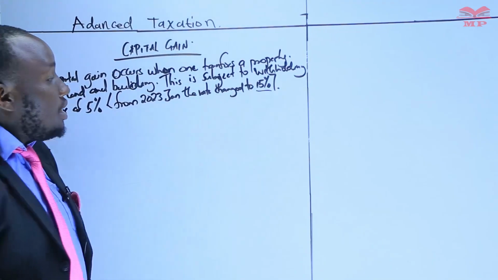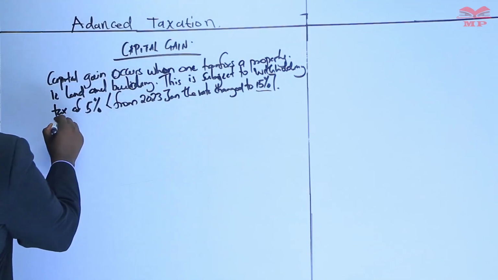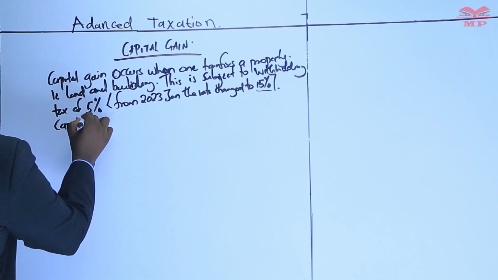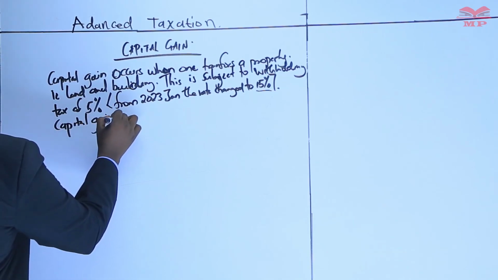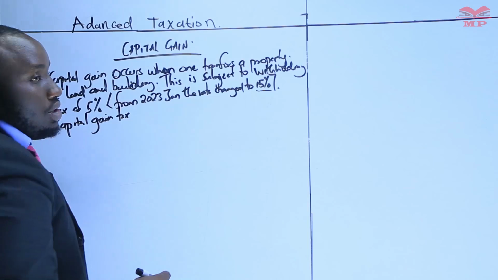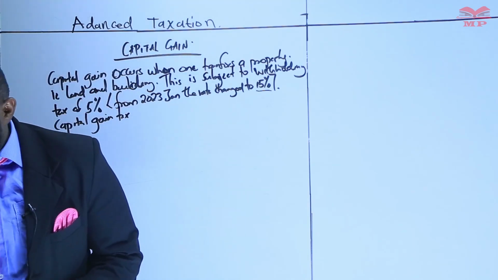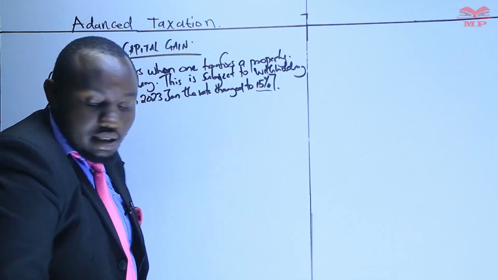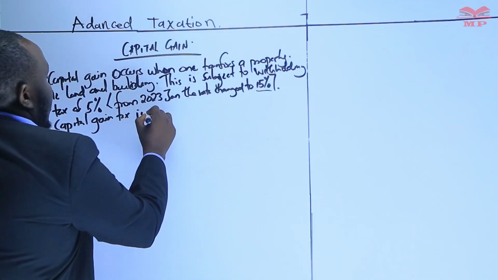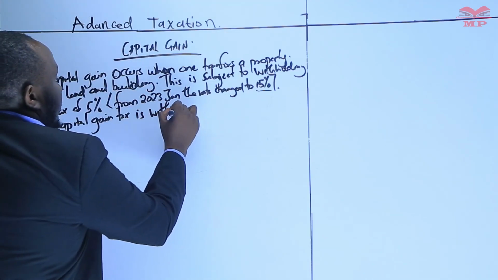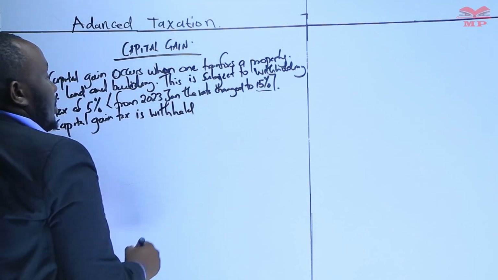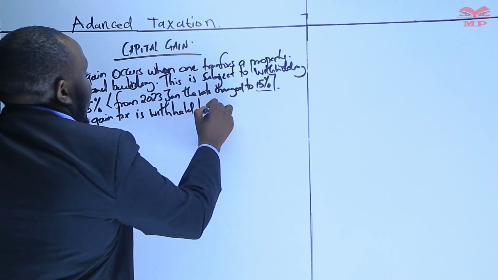So the capital gain tax is basically withheld by the transferor.